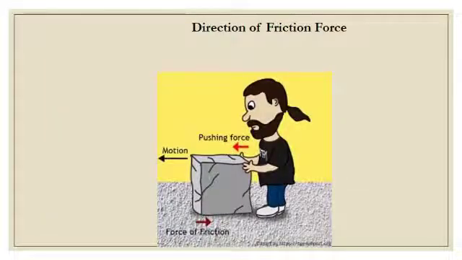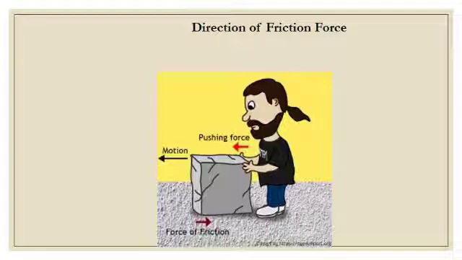What is the direction of the force of friction? The force of friction acts along a tangential direction, and it always comes into play in the opposite direction of the applied force. Look at the picture. A person is pushing a heavy object in one direction, and the force of friction is coming from the opposite direction, which means it opposes the movement of the object.